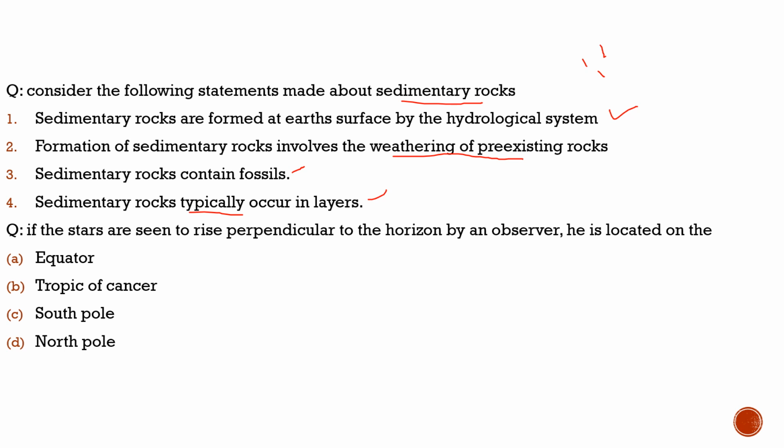Now coming to another question which was asked in year 2001 itself. Both the questions were asked in 2001. Let's see what the question says. If the stars are seen to rise perpendicular to the horizon by an observer, he is located on the equator, without any doubt. So with this, we complete today's discussion.